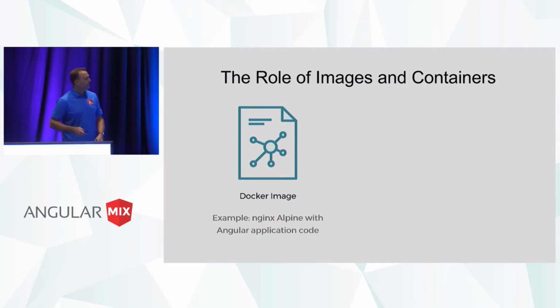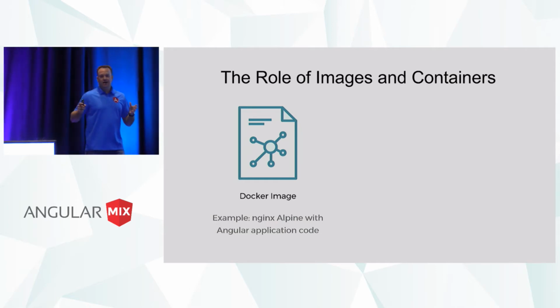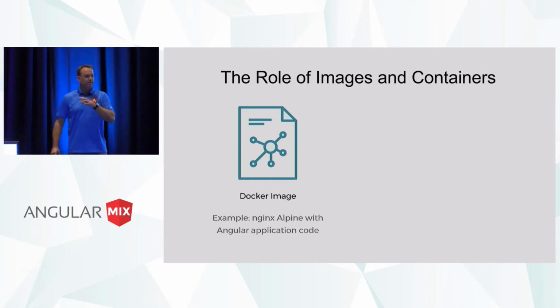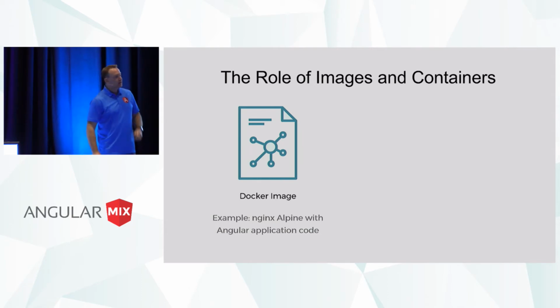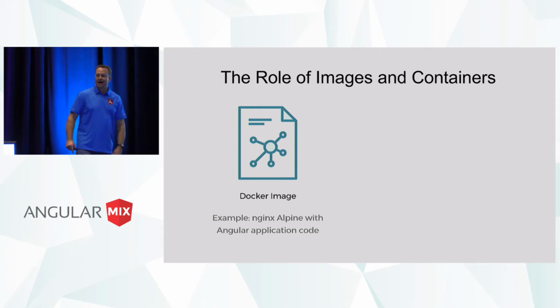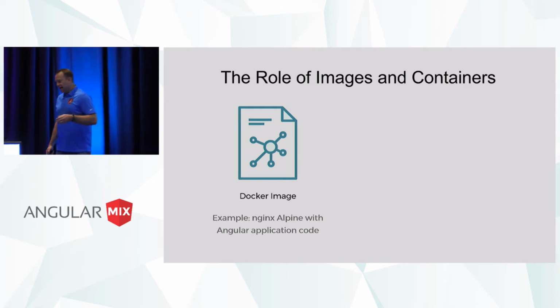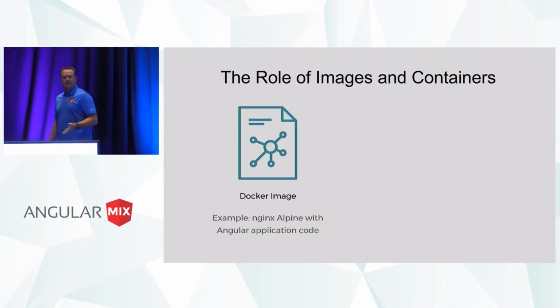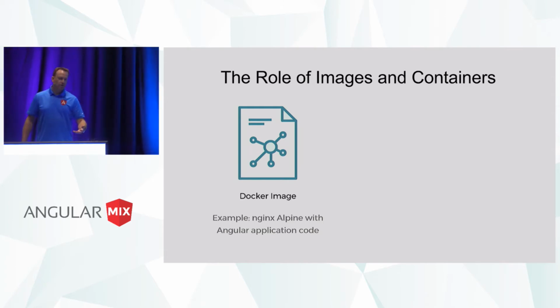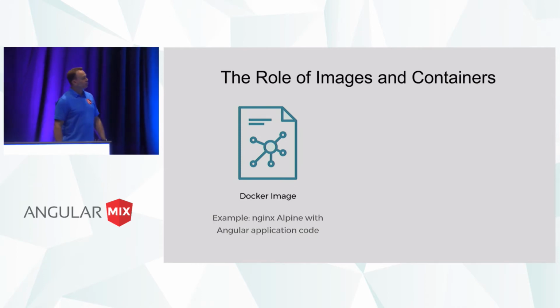So the way it works is when I just ran the little microservice demo I did earlier with Angular in it, I had multiple images. One of those was an nginx Alpine image, and this is the nginx static file type server. I had another one for ASP.NET Core, another one for Node.js, and then some databases as well.